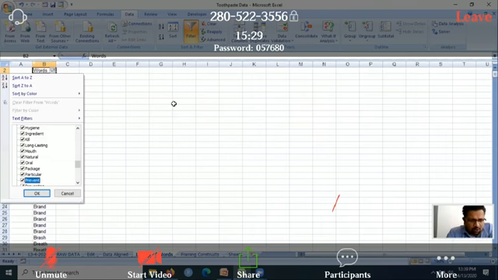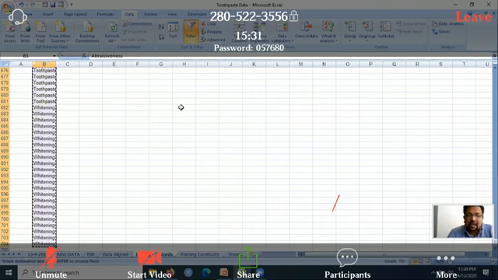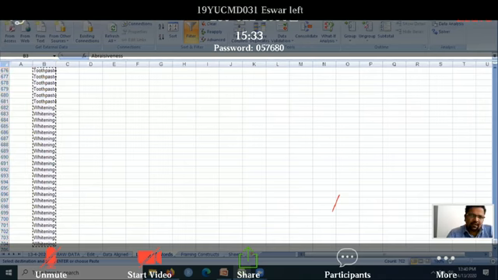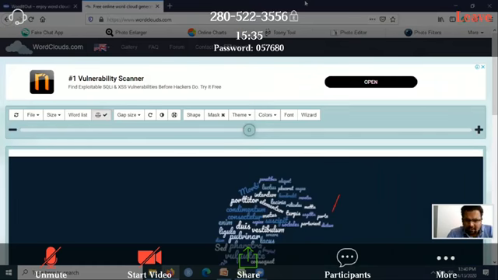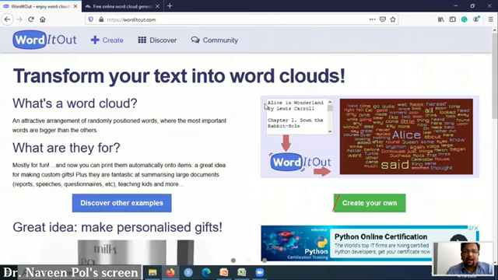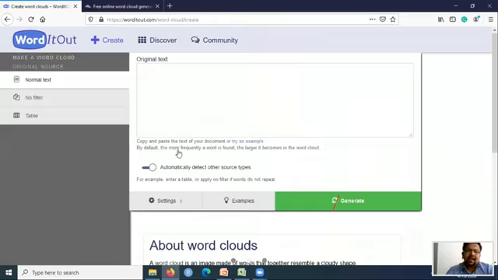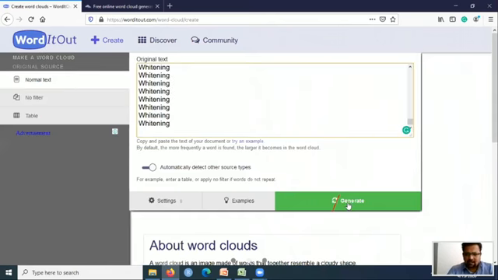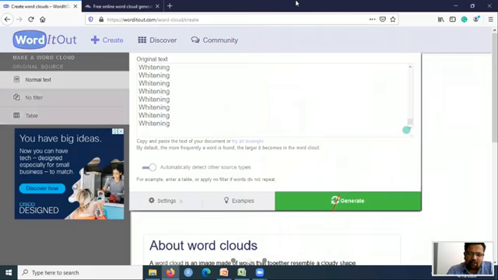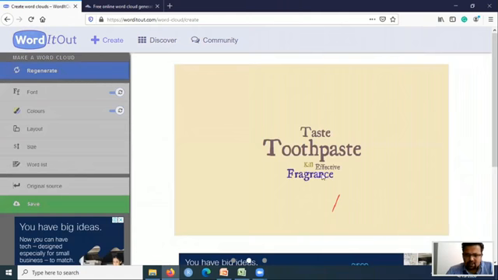I'll copy the cleaned data, then we can come over here. There are multiple options to create a word cloud. I had told you about this, you remember, WordItOut. I can paste my cleaned data here and ask this website to create a word cloud for me. So it has started creating.